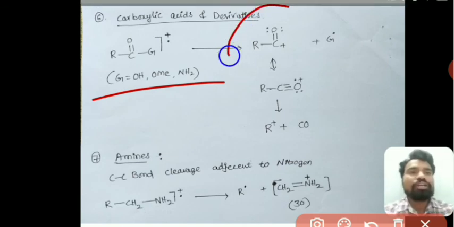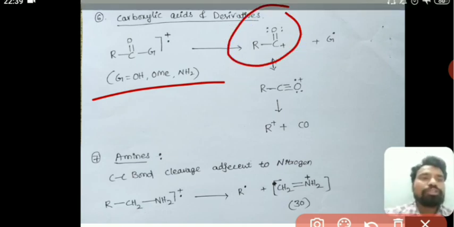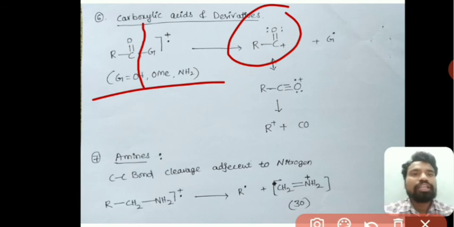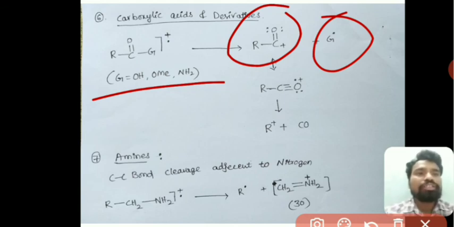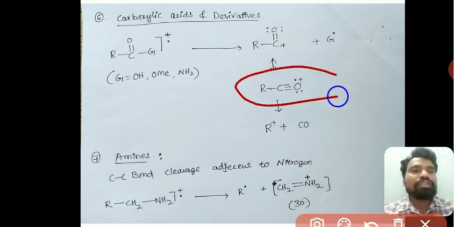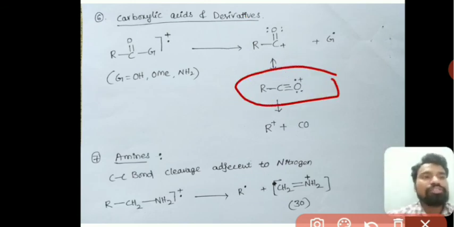So you get RC≡O+. Observe in this example, RC=O G radical cation, this is a carboxylic acid and its derivatives. This G radical will be removed, then automatically RC+=O is formed, and upon resonance it is converted into RC≡O+. This is the characteristic cation, similar to the case of aldehydes as well as ketones.